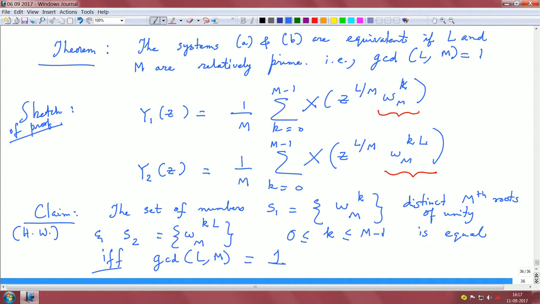I mean, you can choose L equals 2, m equals 3, and then look at all the roots here, and at least get an intuitive feel if the sets are the same, right. And once you get this feel, I think just start with trying to expand this relationship for GCD of L comma m equals 1 more carefully in precise math form, and then prove this result formally. So it is not too difficult. I have just given this as a homework exercise so that you can work this out.